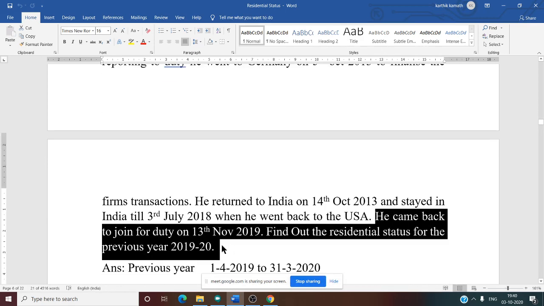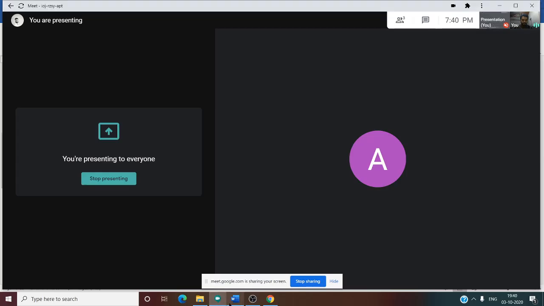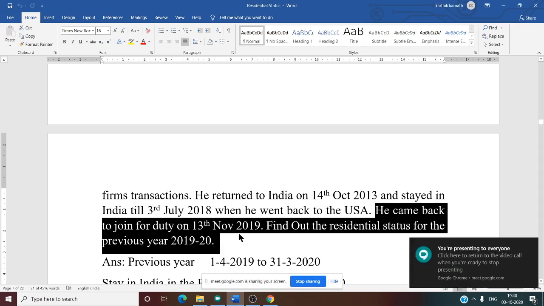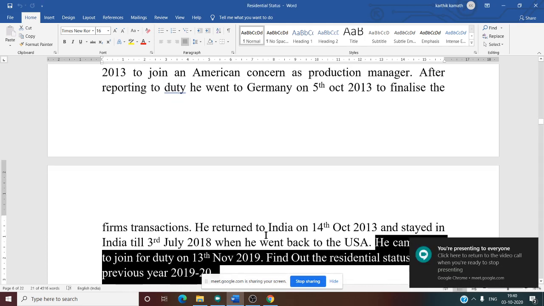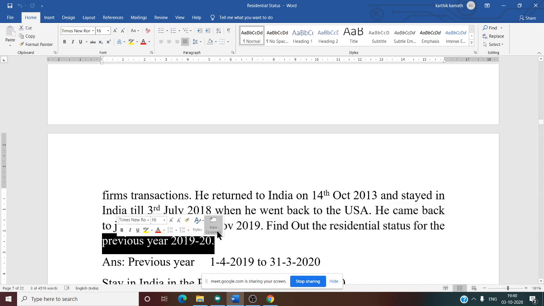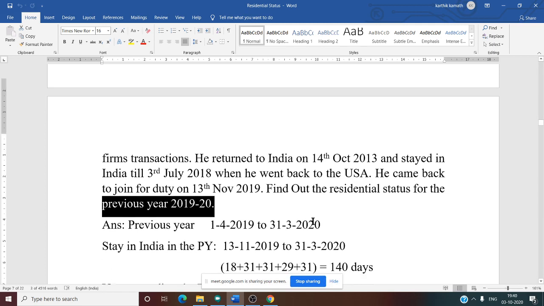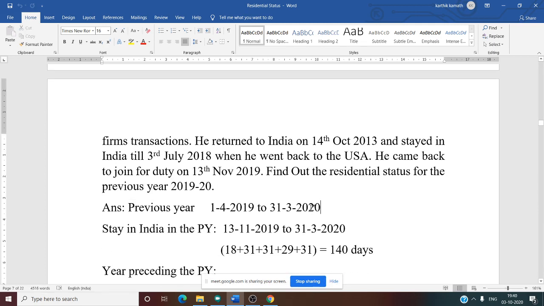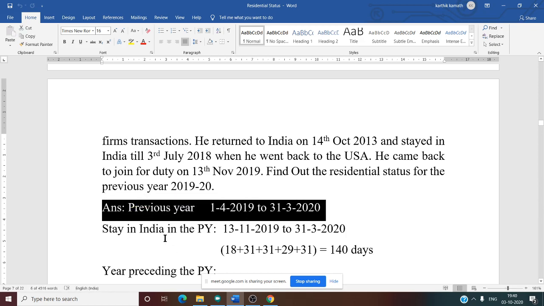So whether the question is clear now? So what is the previous year here? Assessment year is not given. Directly in the question itself they have mentioned the previous year. What is the previous year? Previous year 2019-20. So the first step in solving the problem is writing down the previous year. So we need to write the previous year. Answer, solution part. First one, previous year.